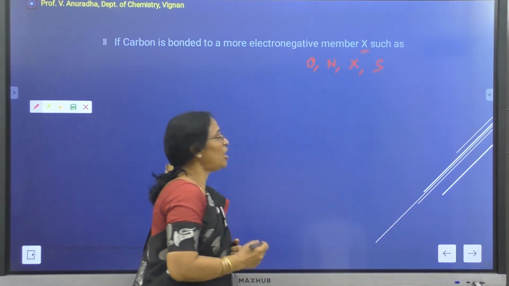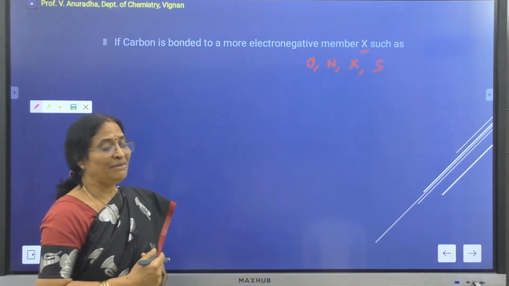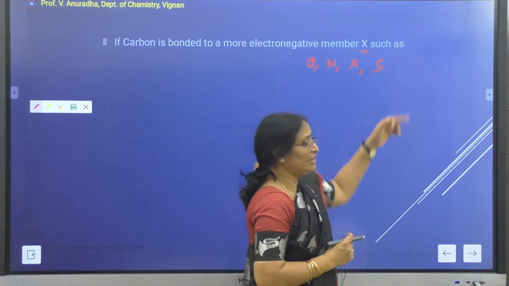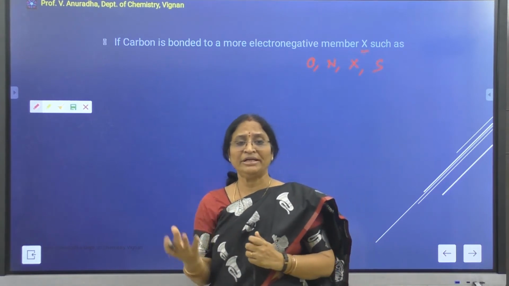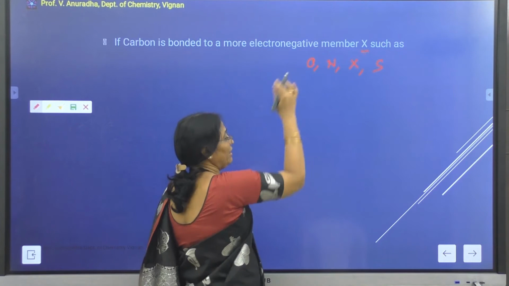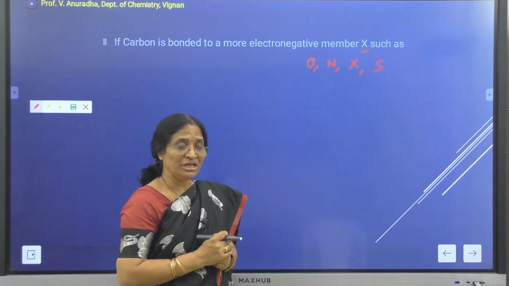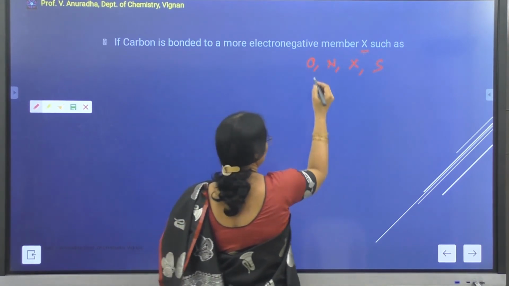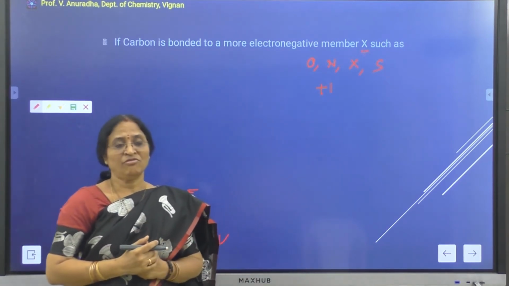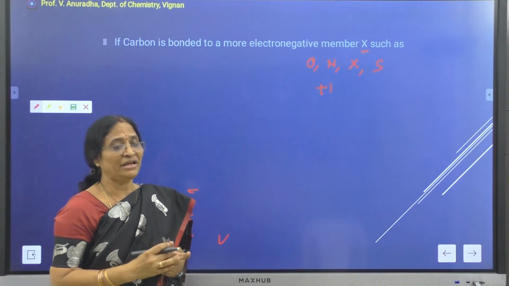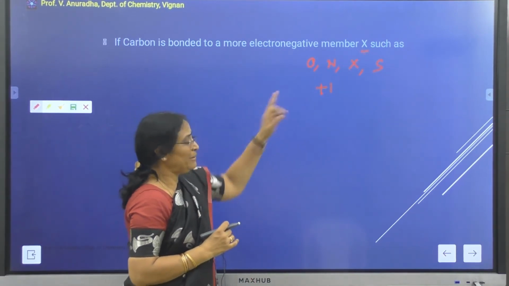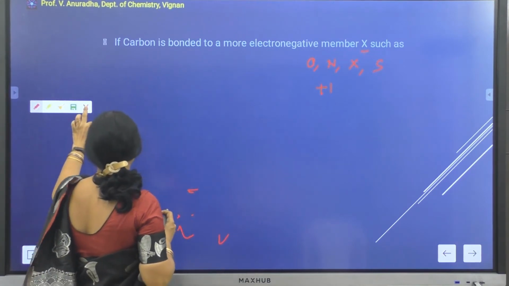These are the most common electronegative elements attached to the carbon. An electronegative element will try to pull the electron pairs towards itself. Therefore, whenever an electronegative element is attached to the carbon, the formal charge on the carbon will be increased by +1, because the carbon is giving away electrons.